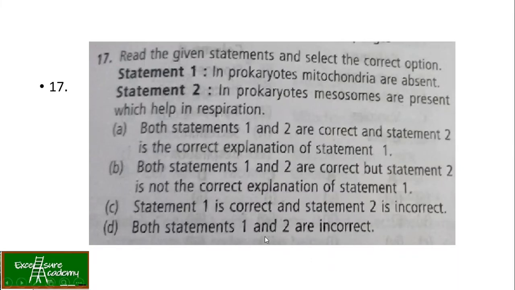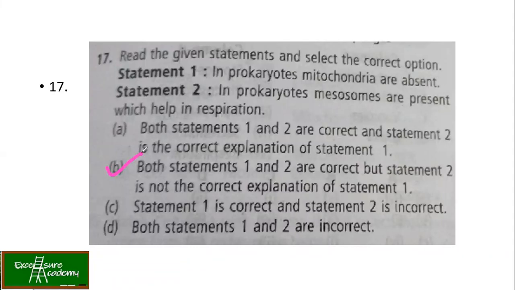Let's see the other one. Statement 1 is correct and statement 2 is incorrect? No, because statement 2 is also correct. Both statements 1 and 2 are incorrect? No, because both statements are correct. Hence the answer is option B: both statements are correct, but statement 2 is not the correct explanation of statement 1.